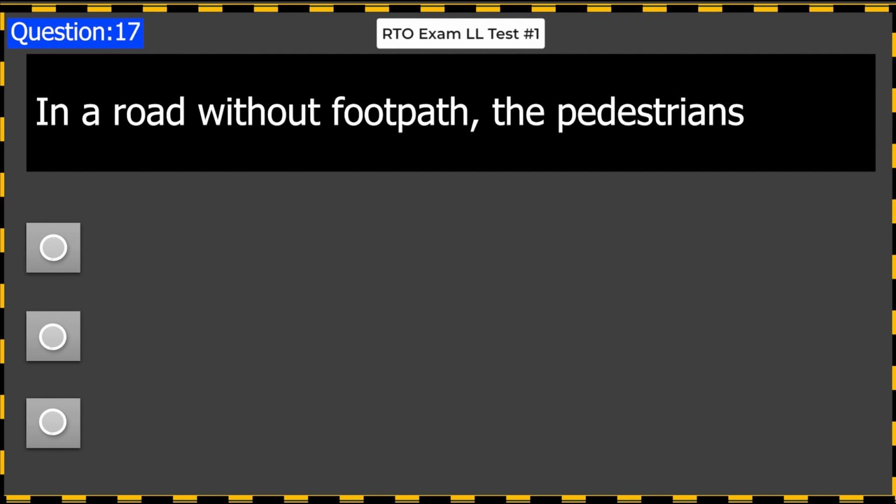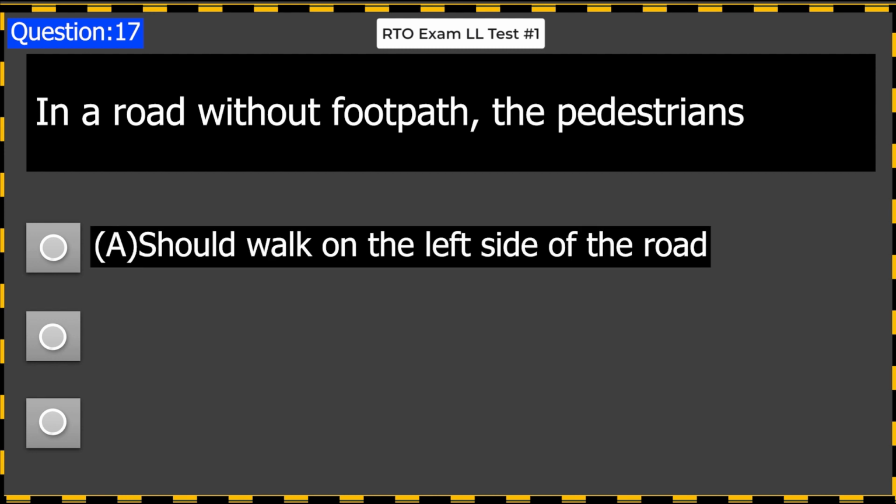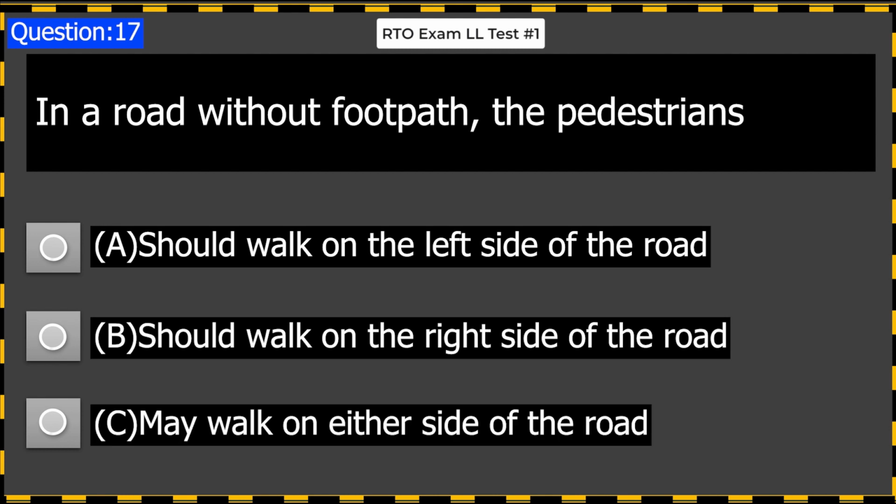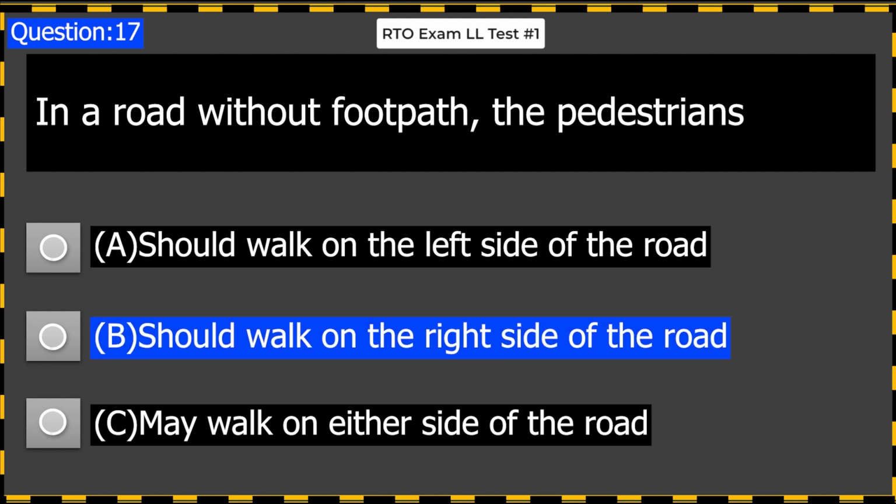In a road without footpath, the pedestrians A. Should walk on the left side of the road. B. Should walk on the right side of the road. C. May walk on either side of the road. Answer B. Should walk on the right side of the road.